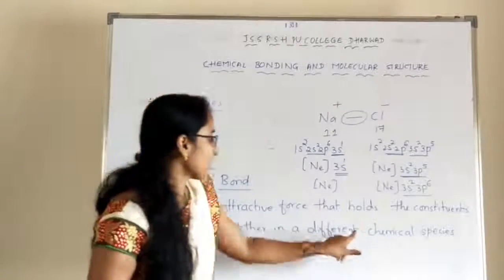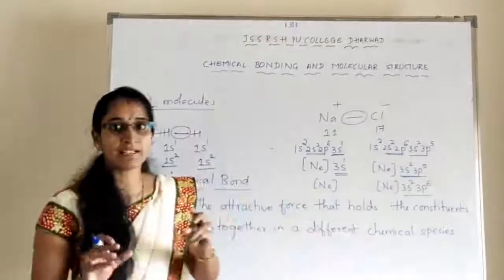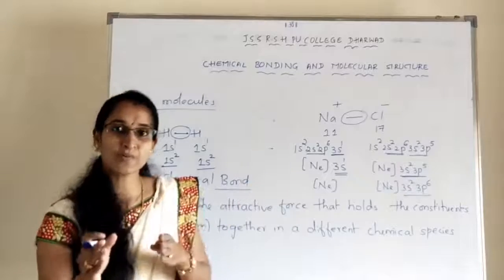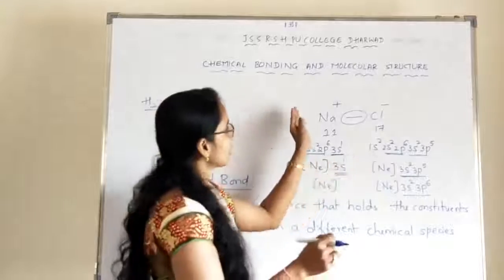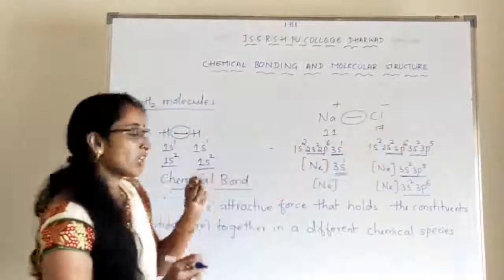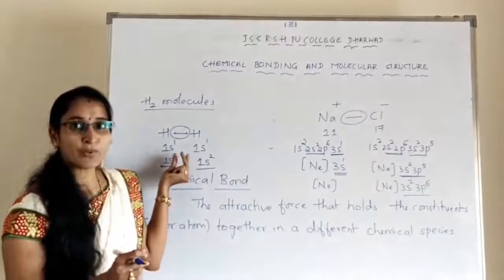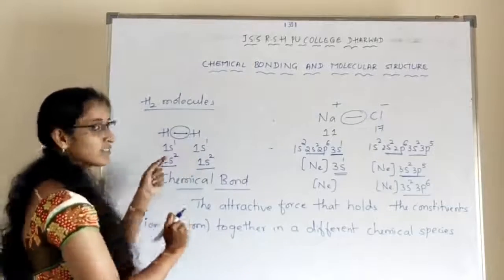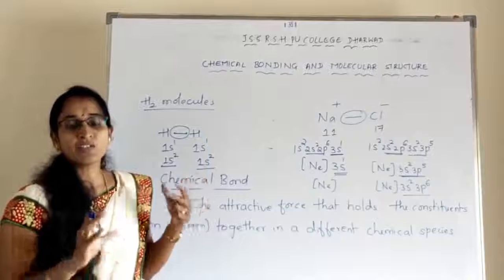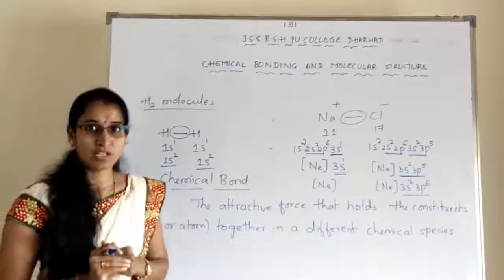Different chemical species means either a complete transfer of electrons takes place from one atom to the other atom like this, or the sharing of electrons among themselves. Sharing leads to the formation of a bond. That bond is called a chemical bond.